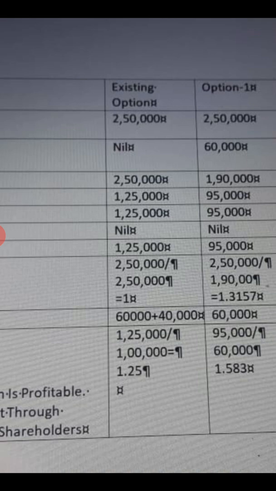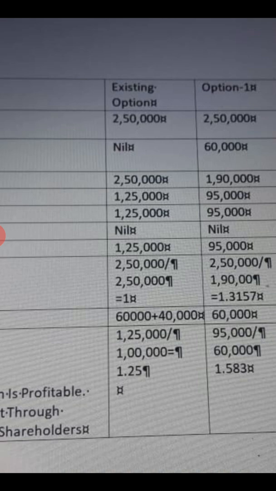When you calculate interest or preference dividend under a new option, try to understand, you should look at the existing capital structure also. When you look at the existing capital structure, it consists of only equity. There is no debenture, there is no interest.